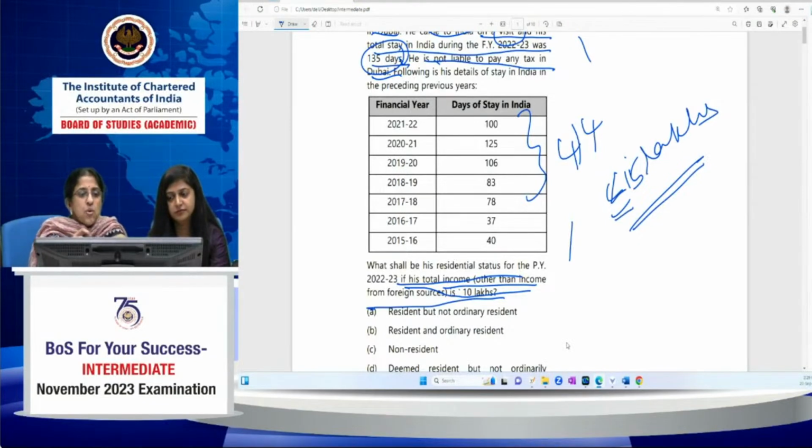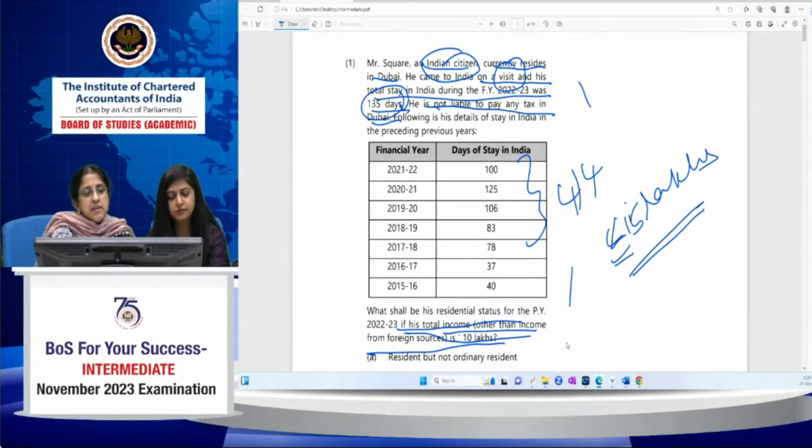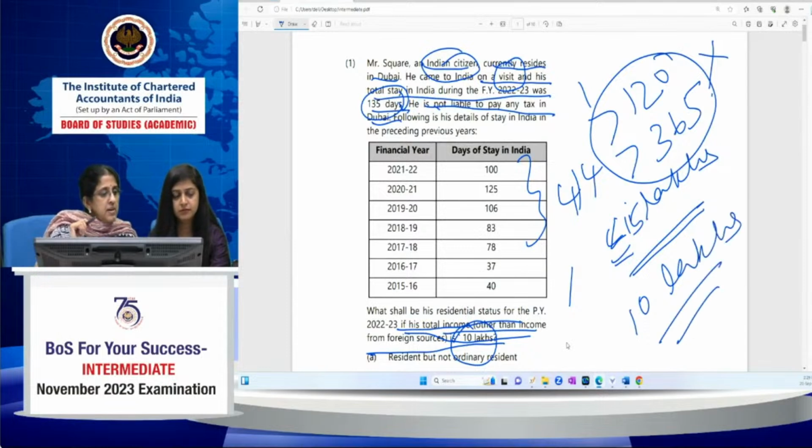Though in his case, he is there in India in the current year for greater than 120 days, and in the previous 4 years he's there for greater than 365 days. But this condition is not applicable to him. Why is it not applicable to him? Because his total income other than income from foreign sources is less than 15 lakhs. It's only 10 lakhs. So this 120, 365 days condition will not apply to him. Correct, Bhumika, it's 120 days.